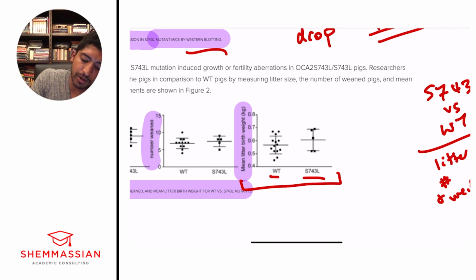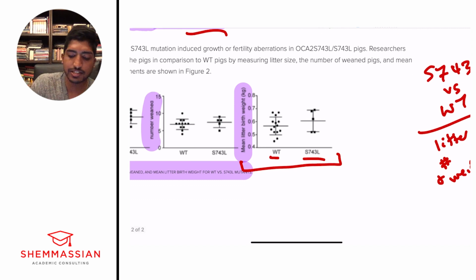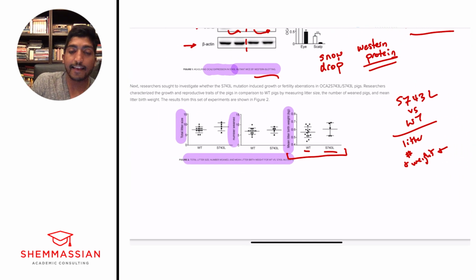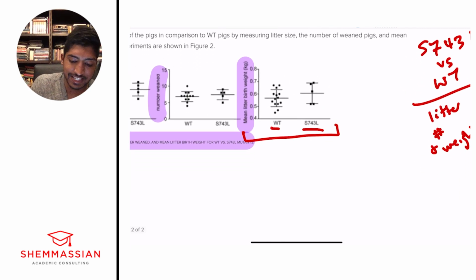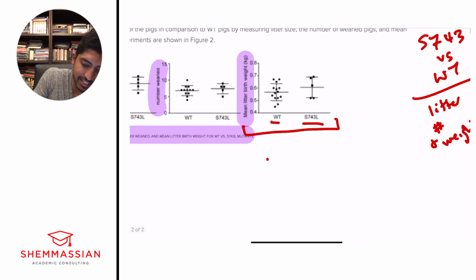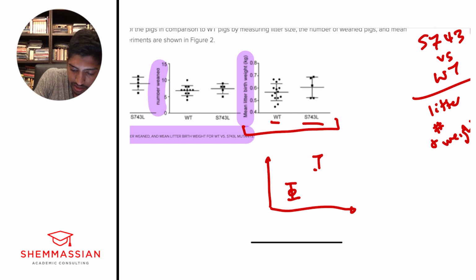So here we have a bunch of different mice as these black points, determining the weight of the litter. Here we have mean litter birth weight at different values on the wild type side and the S743 side. For there to be a significant difference, before we even go into the answer choices, you would have to be able to tell that the values look separated beyond their standard deviation.